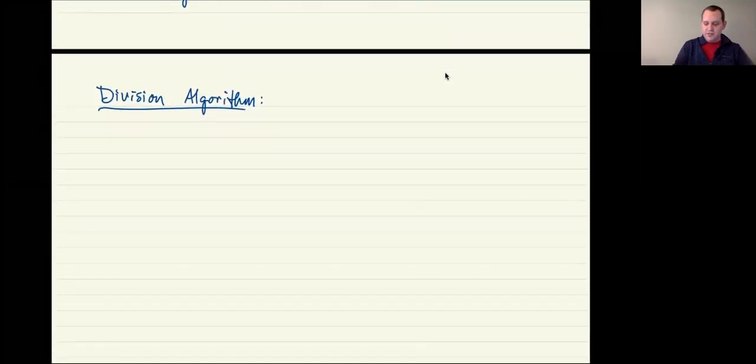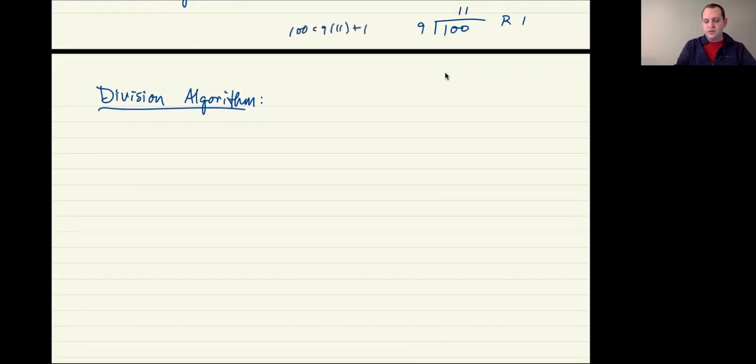In this video, we're going to talk about the division algorithm. So this is our continuation of number theory here. The division algorithm says, basically with the division, it's not an algorithm, it's a theorem. I mean, there's kind of an algorithm involved, but basically what it says is that if you were to take some number, say 100, and divide by a positive number, say 9, then what you get is a quotient and a remainder. So you would get 11 with remainder 1 because 100 is 9 times 11 plus 1.